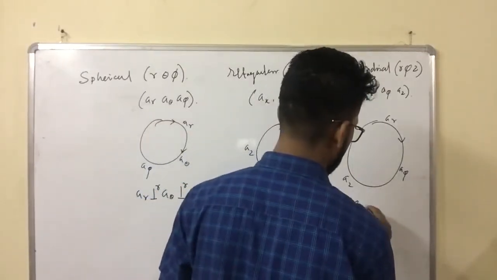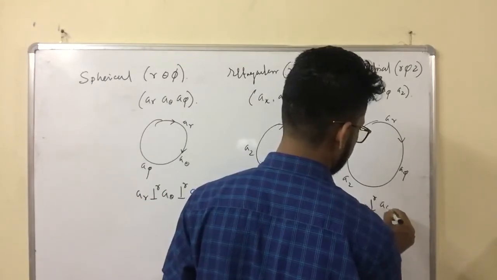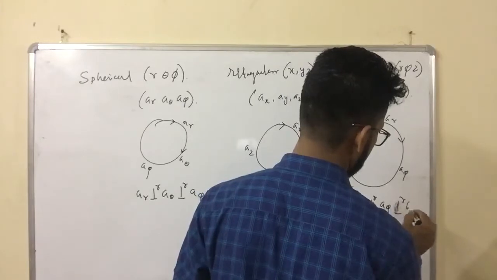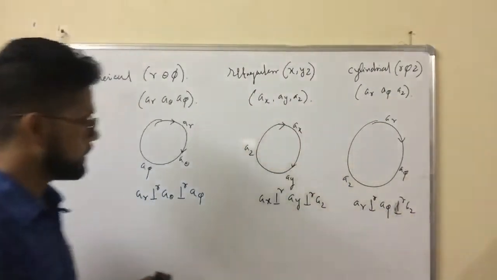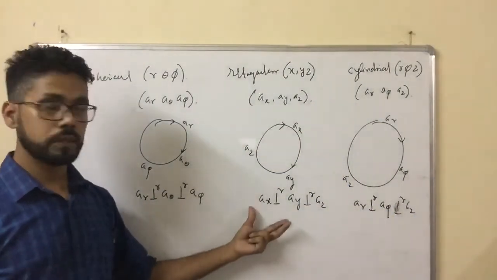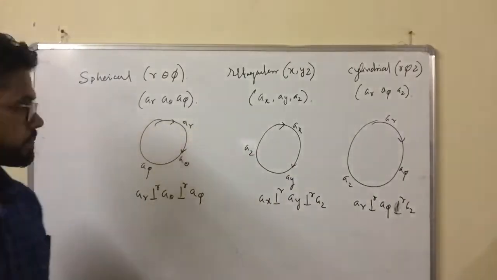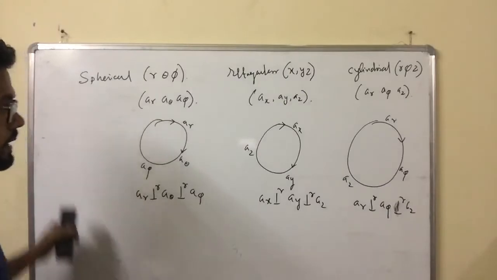Similarly, here AR is perpendicular to A phi, perpendicular to AZ. It follows the same property as the rectangular or Cartesian coordinate system. This is the basic thing.